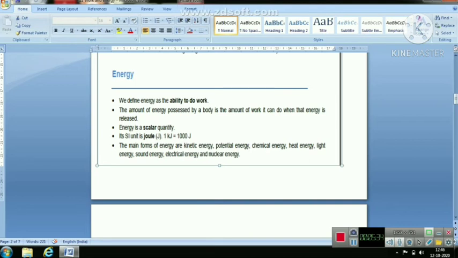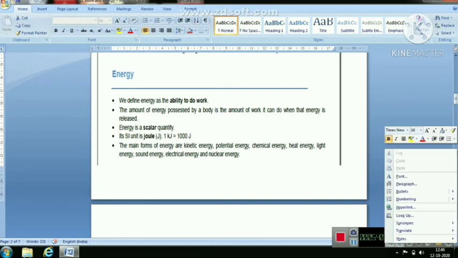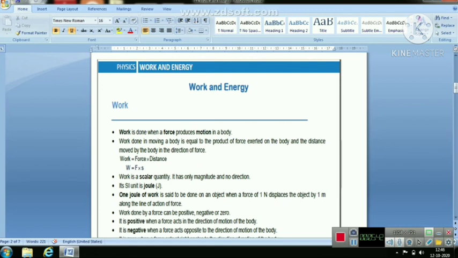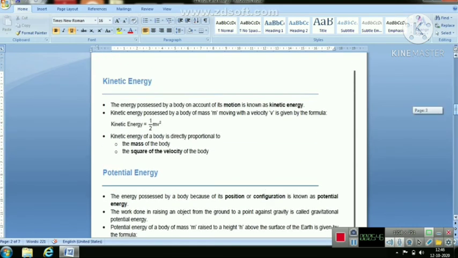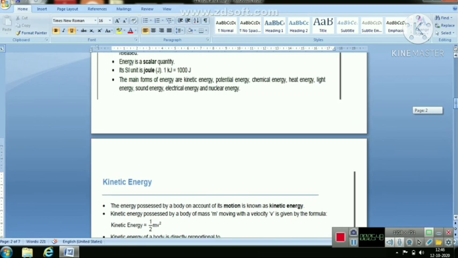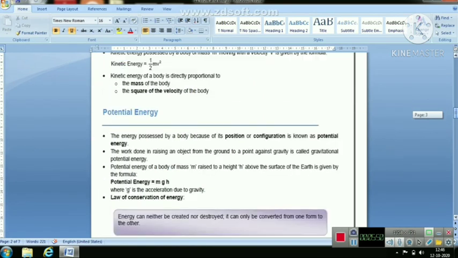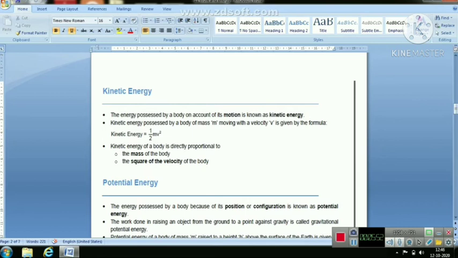The main forms of energy are kinetic energy, potential energy, chemical energy, heat energy. These are different types of energies. The main types of energy are kinetic energy and potential energy. Now, we will see what kinetic energy is.